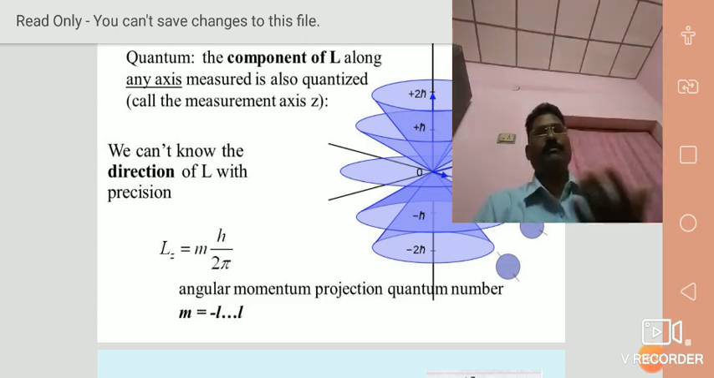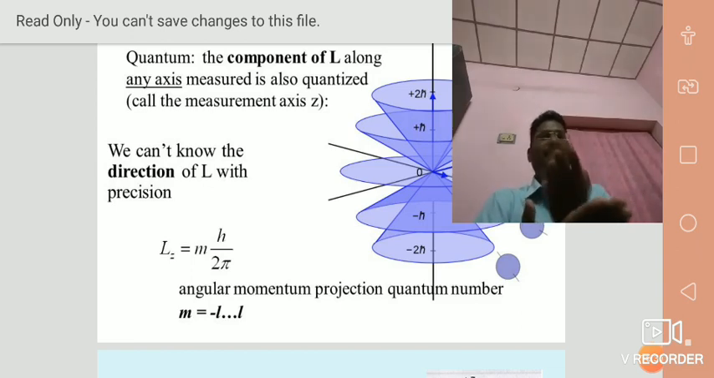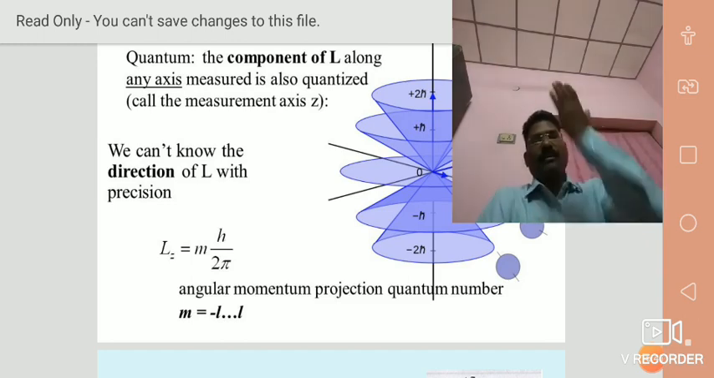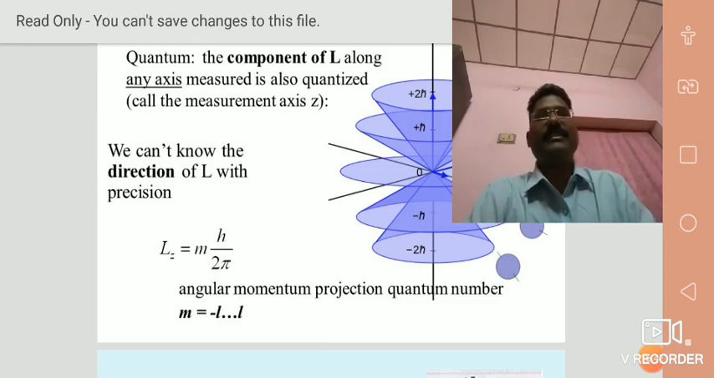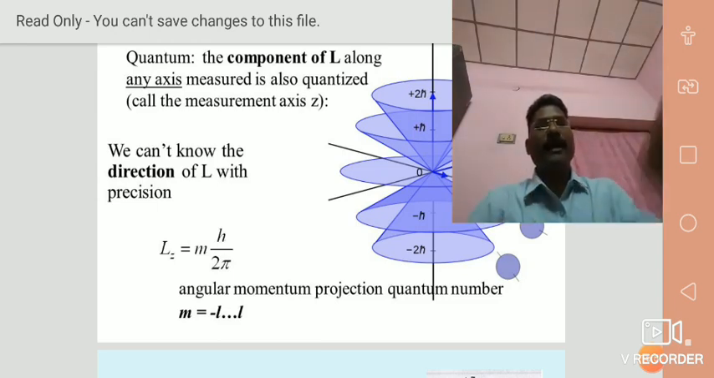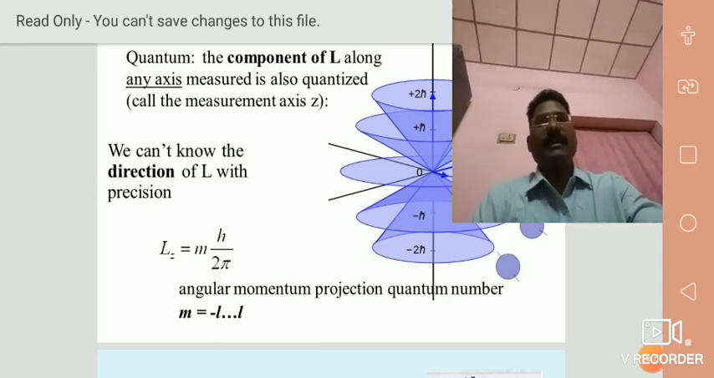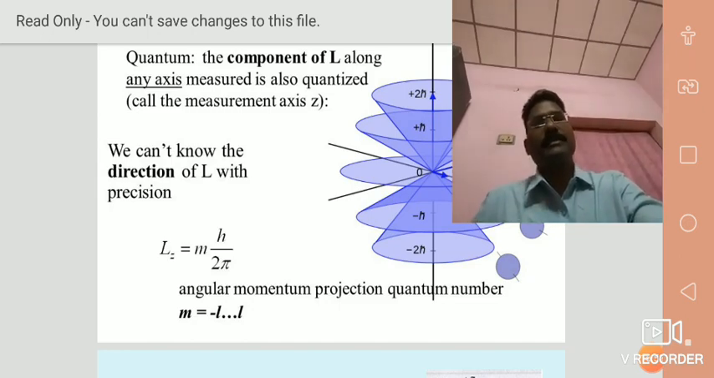Projection means it is projected from the surface of the orientation of the electron plane, the quantization plane around the nucleus. There is a projected component which is in the direction of the external magnetic field. Hence it is called the angular momentum projection quantum number. m is equal to minus L to plus L. Next slide.